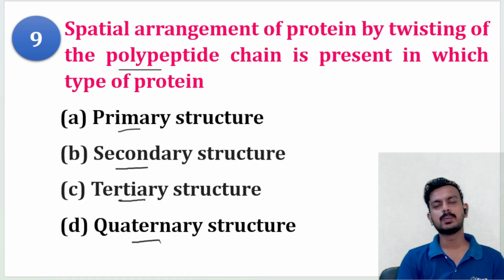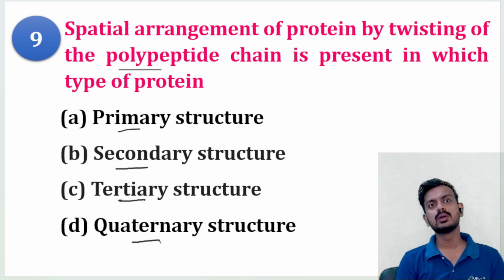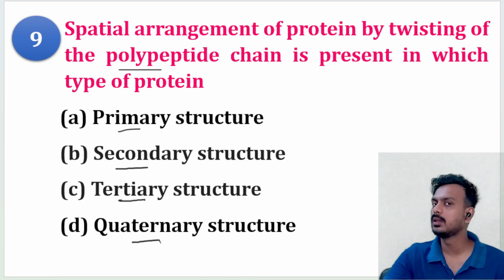Spatial arrangement will be there. If the question mentions more than one polypeptide chain joined together due to spatial arrangement, then quaternary structure will be the correct answer.